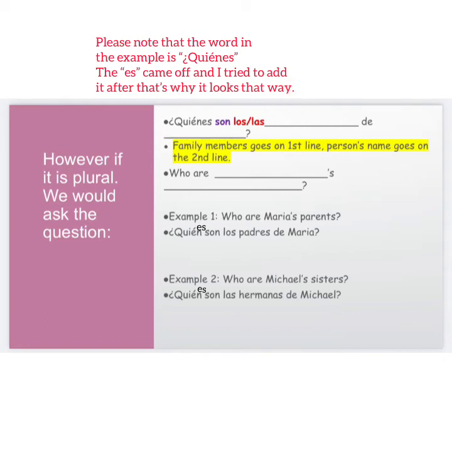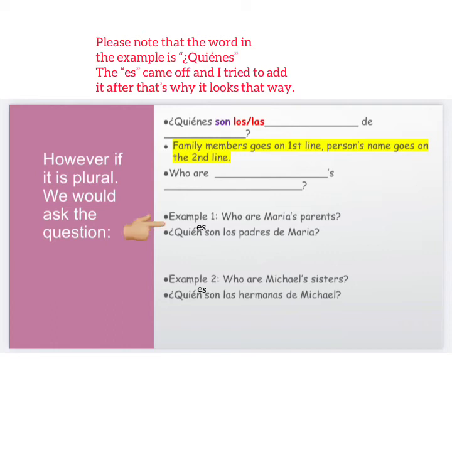Now, I don't want anybody to get confused at this point in time. So now we are talking about more than one family member. So before we were just asking about the mother or the father or the uncle or the brother, etc. Now we are talking about the brothers, the uncles, and the parents, more than one. So let's look at my two examples.